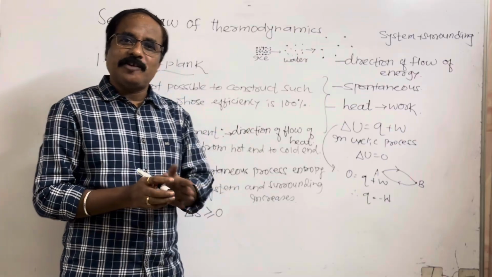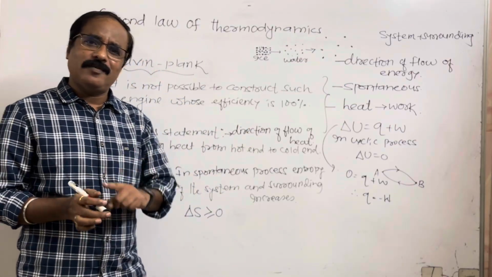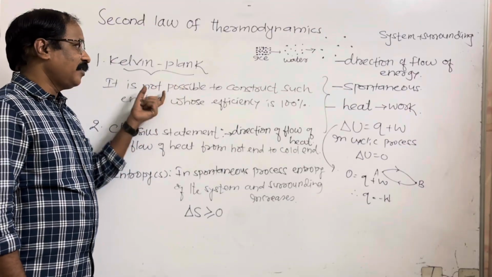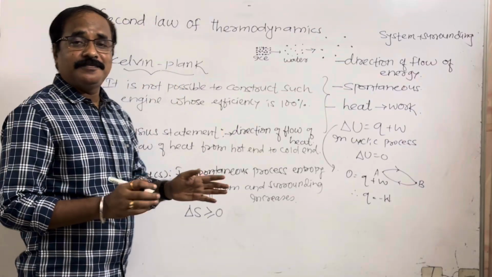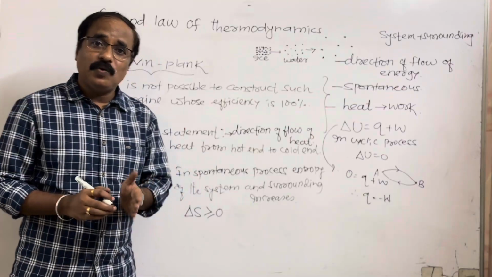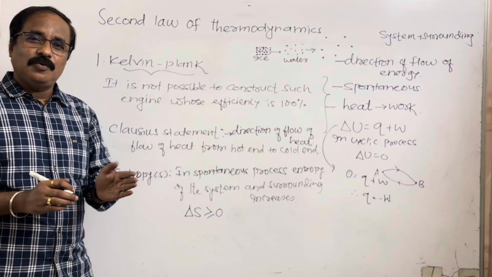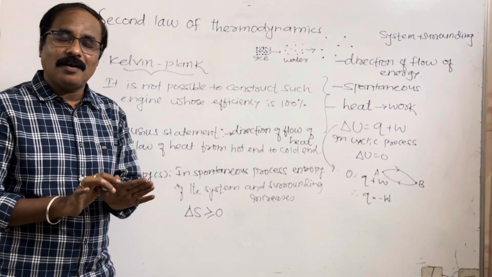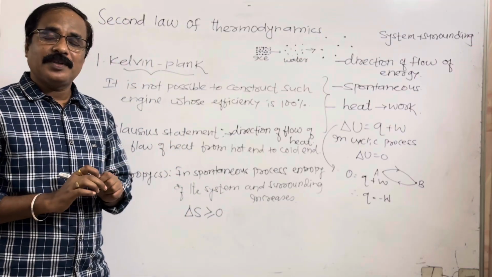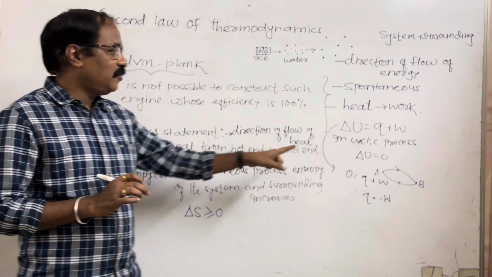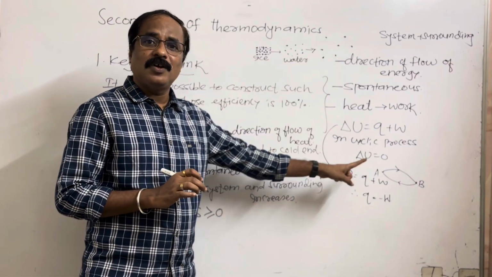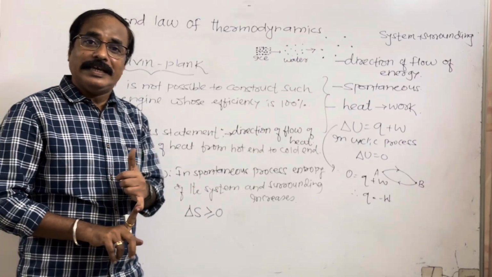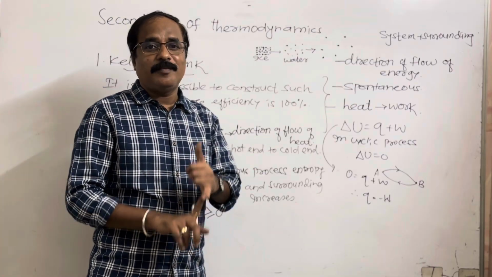So these three are the statements of second law of thermodynamics. Once again, what is statement number 1? Kelvin-Planck statement. This gives information about what? Efficiency of engine. And in this world, there is no any engine whose efficiency is 100%. And any system can't work like a cyclic process. अगर साइक्लिक प्रोसेस है तो डेल्टा यू 0 होगा, यानी टोटल हीट किस में कन्वर्ट होगी? वर्क में कन्वर्ट होगी. दिस इज नॉट पॉसिबल. यानी इट इज नॉट पॉसिबल टू कंस्ट्रक्ट इंजिन व्हिच एफिशिएंसी इज 100%.